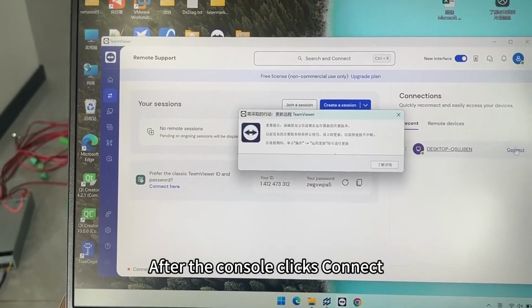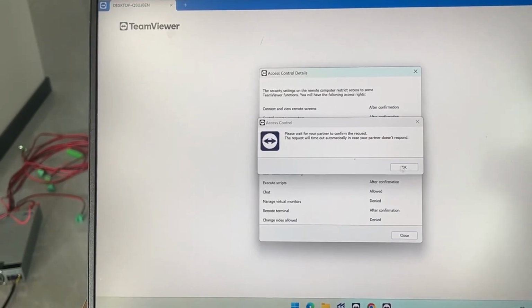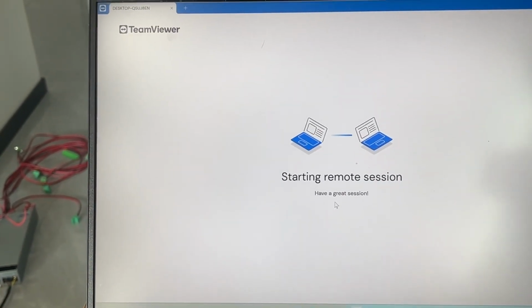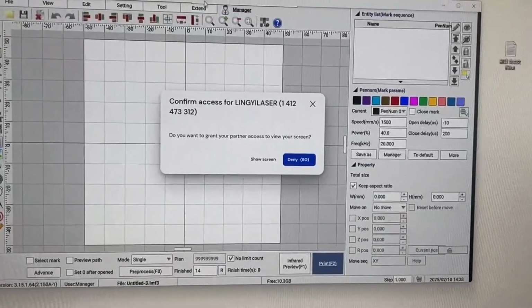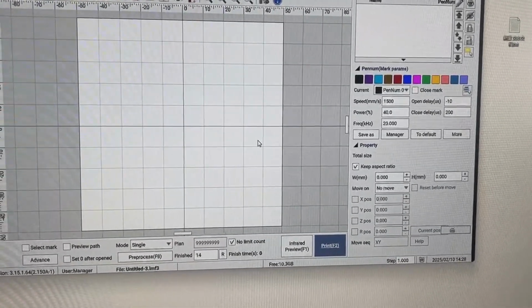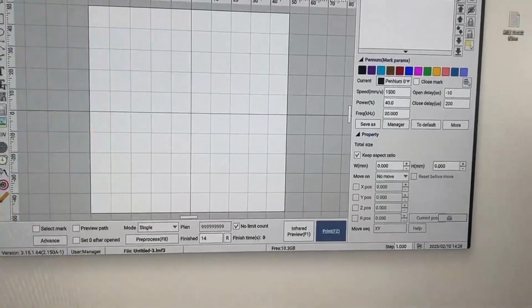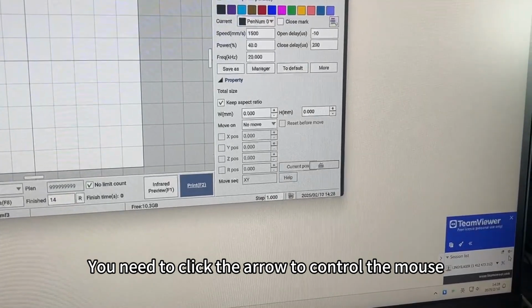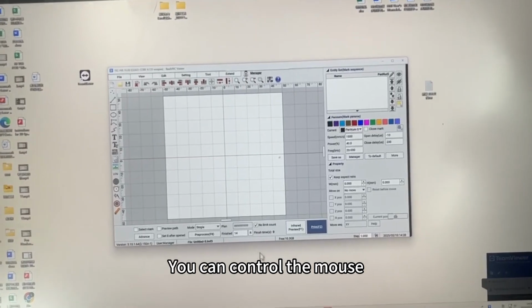After the console clicks Connect, the console clicks Show Screen. You need to click the arrow to control the mouse. You can control the mouse remotely from the console.